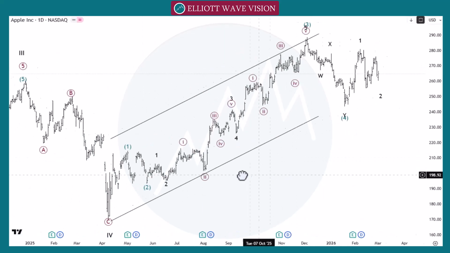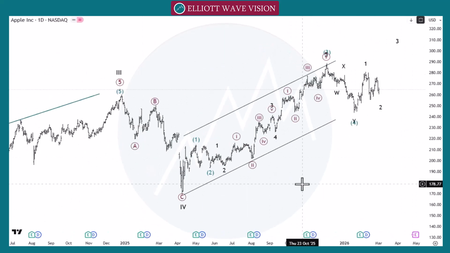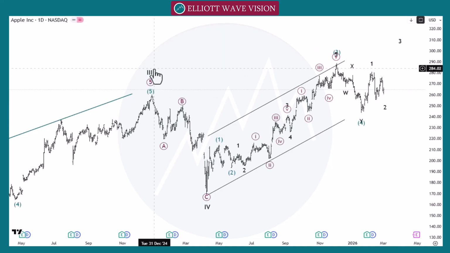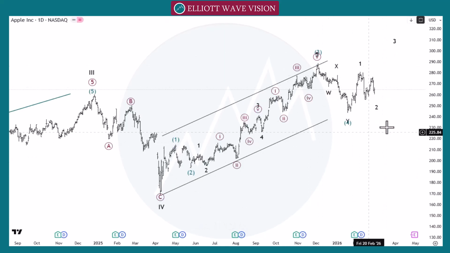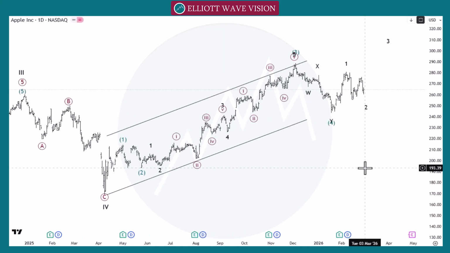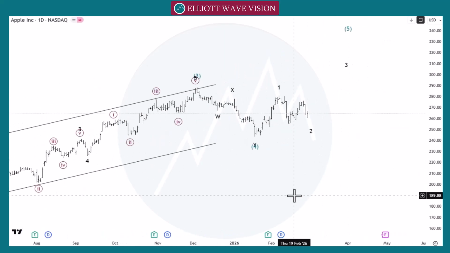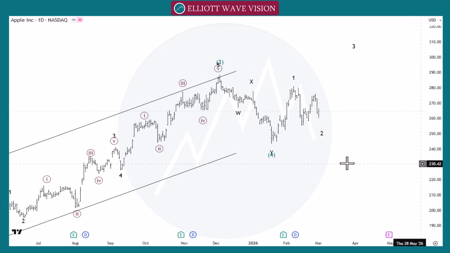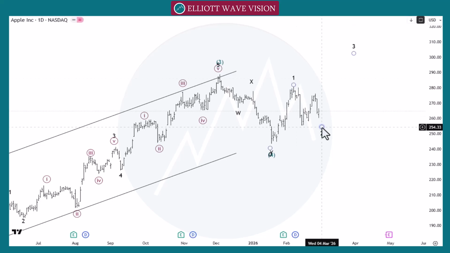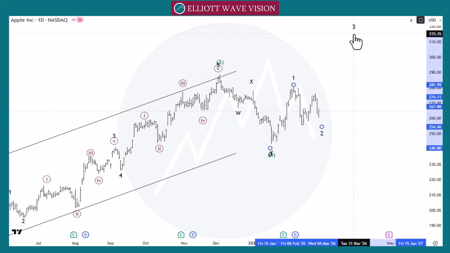So in Apple, market gave us this move. After this black wave 3 and black wave 4, we count this structure as a green wave 1, green wave 2, green wave 3. Now this green wave 4 is still in play, or we can count this move as a green wave 3 at this point, green wave 4, black wave 1, black wave 2, then black wave 3.